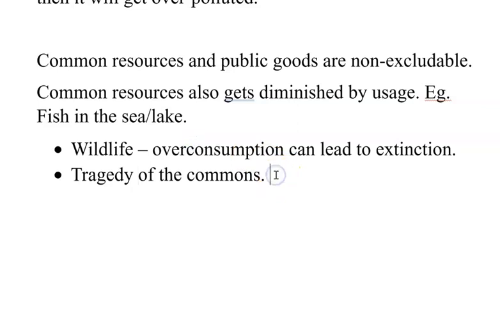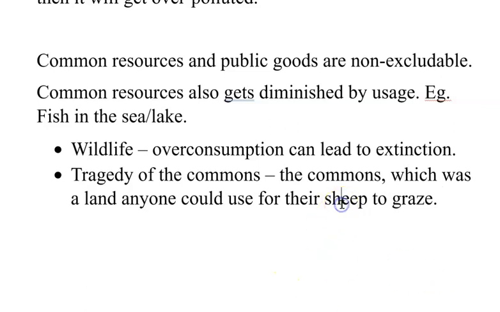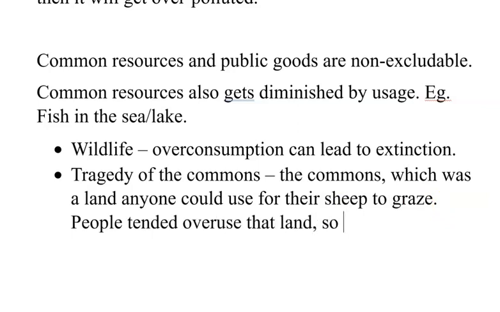What that says is basically that in rural parts of England, there was something called the commons, which was land anyone could use for their sheep to graze. Since it was available for anyone, people tended to overuse that land, and so that land wasn't allowed to recover.